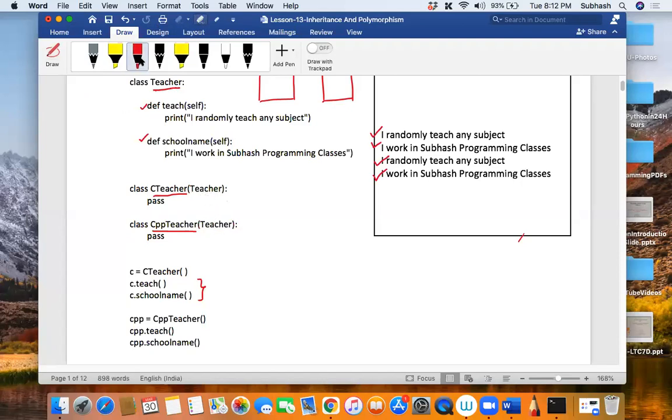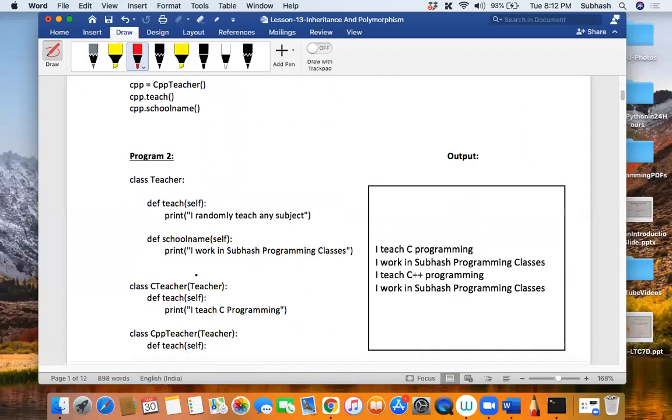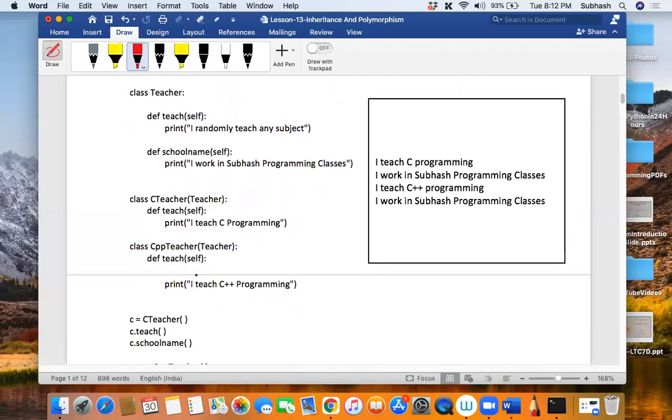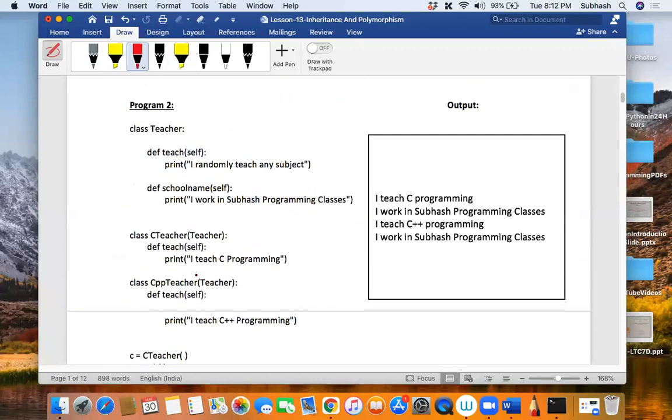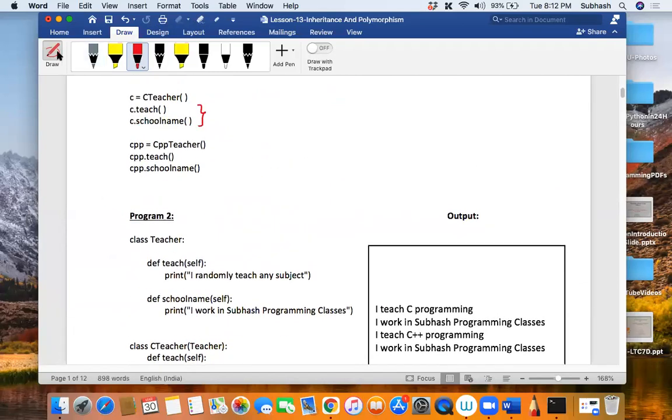Clear? Shall I proceed further to the next program? Guys, I'm going to the next program. Now, coming to the second program over here. So what is happening here in this program? Can you tell me? First of all, let me quickly arrange it.